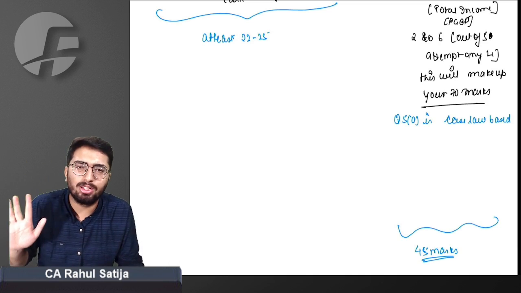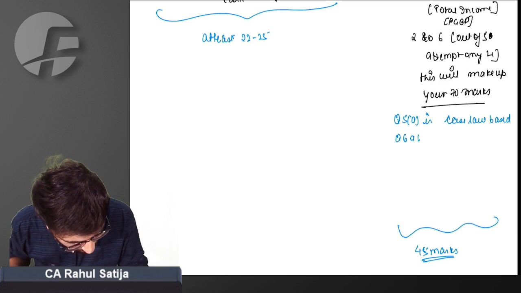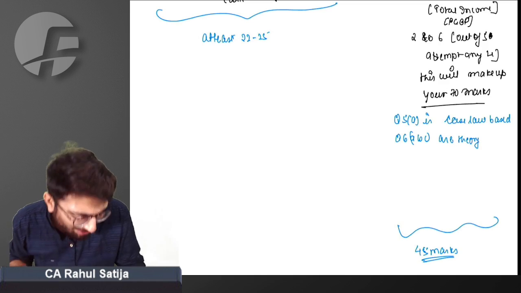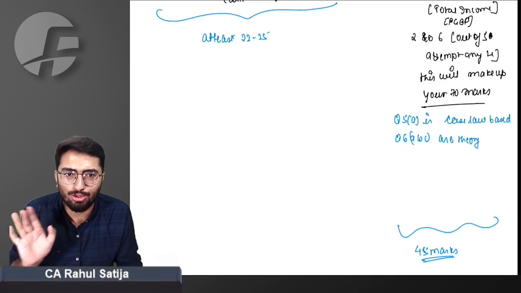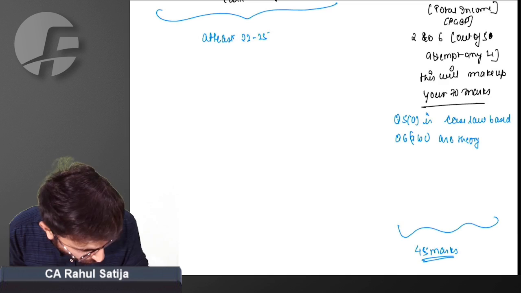I will be telling you how questions come in this part, but later on, not now. Question number 6, A, B, C are theory based questions, like from international taxation or any other smaller chapter comprising just theory. This question will not involve any practical portion. This will be just a theory question.